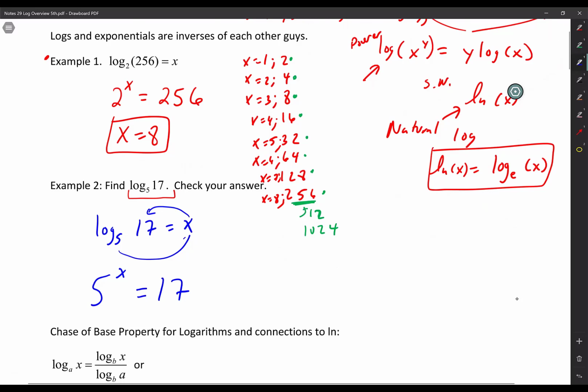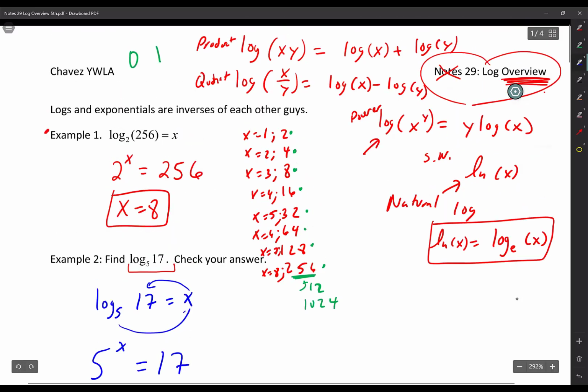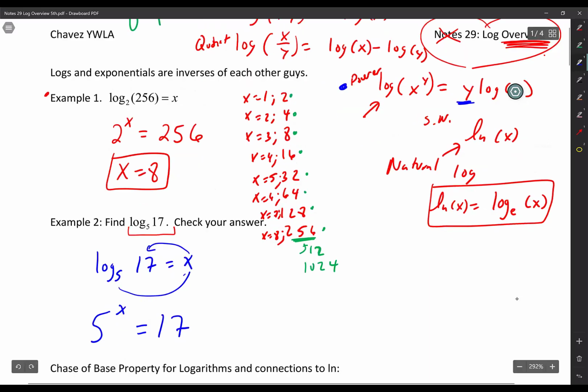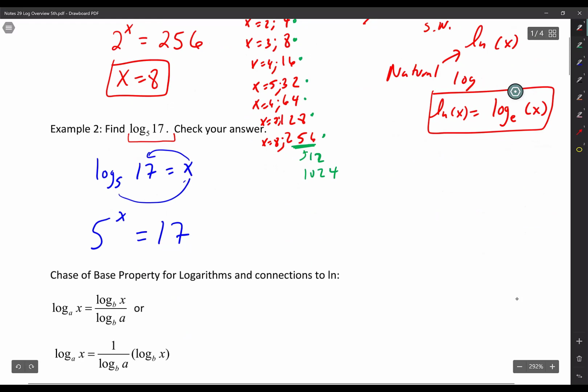So this one, I would use your log properties to get x by itself. So I'm going to use the power property, because I want to bring down that power. So now I'm going to go back to my red, put ln. Why didn't I use log? Because I wanted to use ln because it's one letter less. Not that it matters, right? They're both the same. Bring the x down. x ln of 5 equals ln of 17.